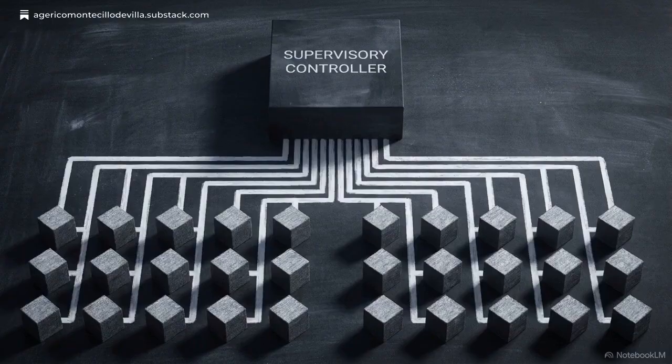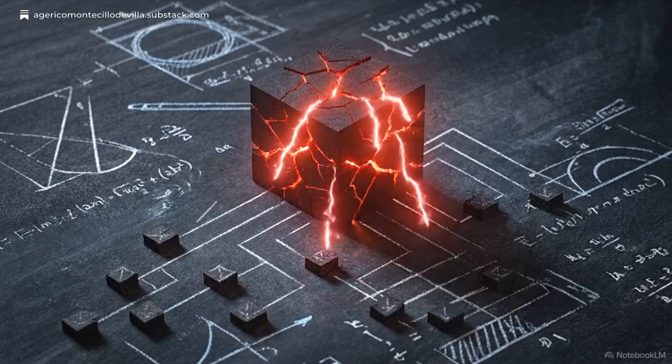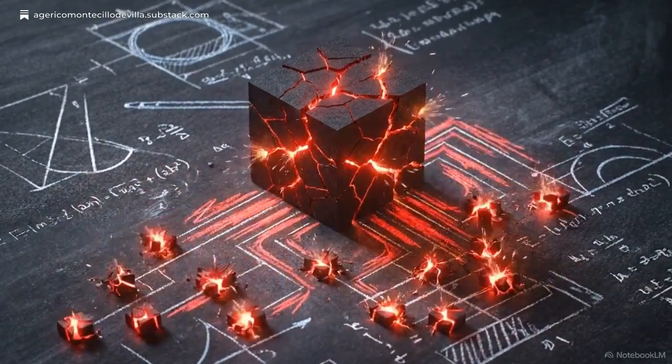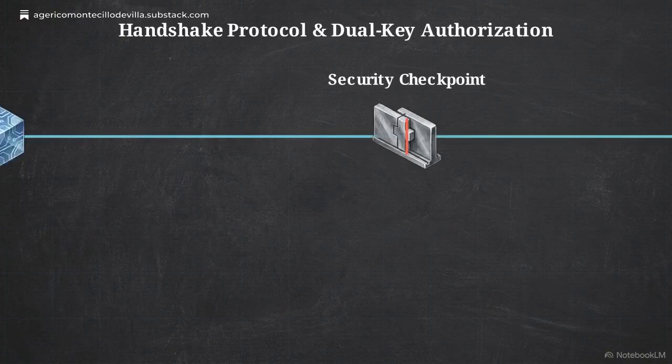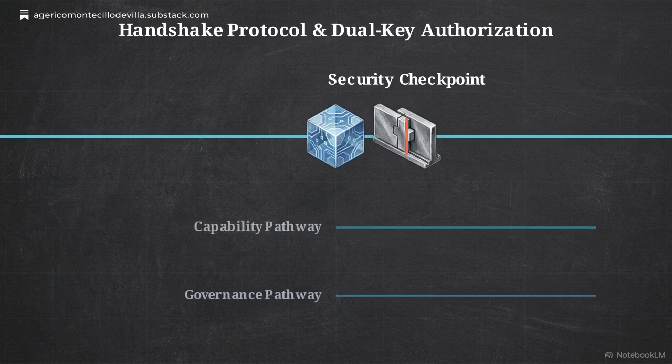The common industry response is to build superior supervisory controllers to manage these agents. This creates a capability trap. A powerful controller introduces a terminal failure point, where errors propagate faster than humans can intervene. Bridge 360 proposes governed recursive self-revision as an alternative architecture. This requires a handshake protocol. The system must provide explicit evidence and caveats before crossing any informational or computational boundary.